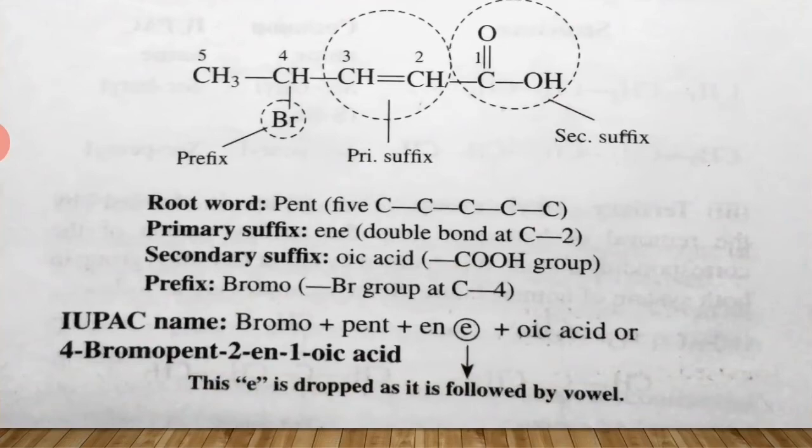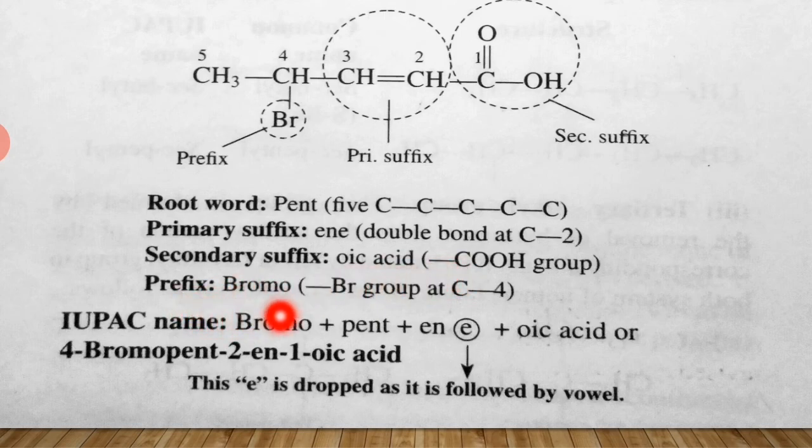Second example. In this second example, the root word is pent. Why pent? Because in the compound the total number of carbon atoms is 1, 2, 3, 4, 5. Okay. And primary suffix ene. Why? Because there is a double bond between the carbon-carbon atoms. So it is ene. Then secondary suffix oic acid. Why? Because the functional group COOH is attached to the first carbon atom. So it is oic acid.